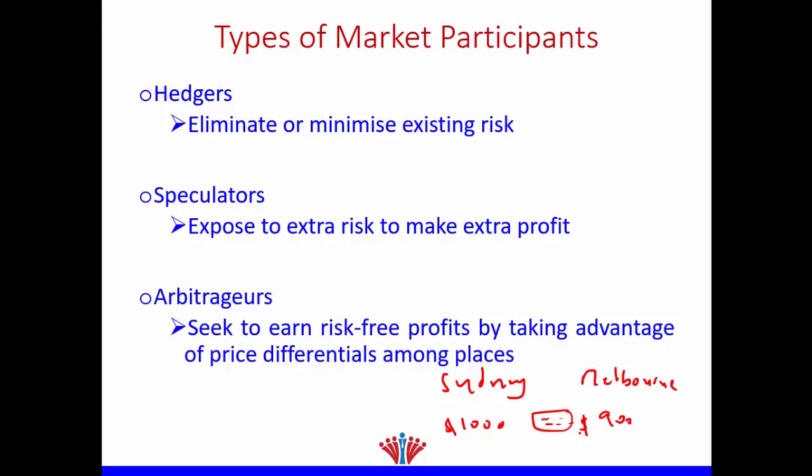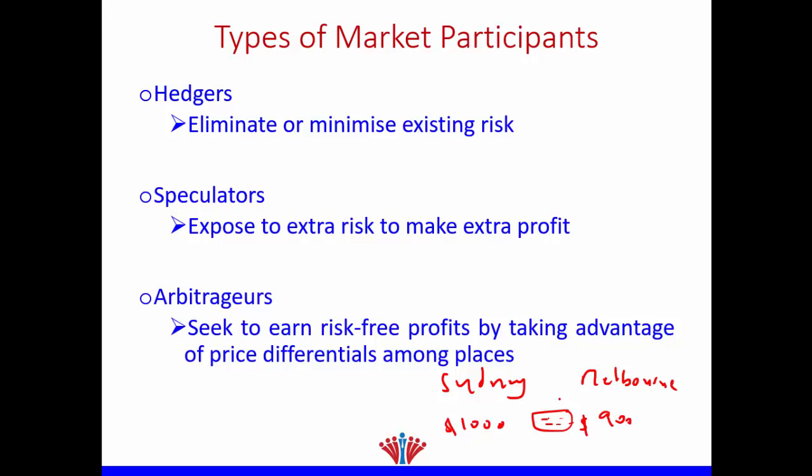Definitely not, because based on the law of one price, products with the same features must be traded at the same price in different markets. Consequently, you will discover that the market is in disequilibrium. So you can enter the market now to benefit from disequilibrium and make profit. You will buy laptops from Melbourne and sell them in Sydney in order to make profit. When you buy from Melbourne, higher demand would result in a higher price. In Sydney, people don't buy much, therefore the price will decrease until the prices in Sydney and Melbourne are equal. Consequently, arbitragers don't take risk, but they benefit from market disequilibrium.